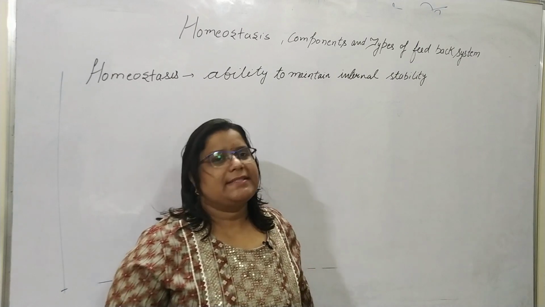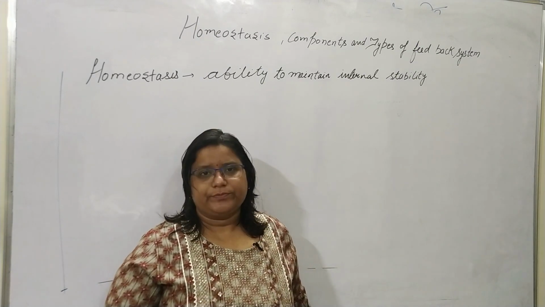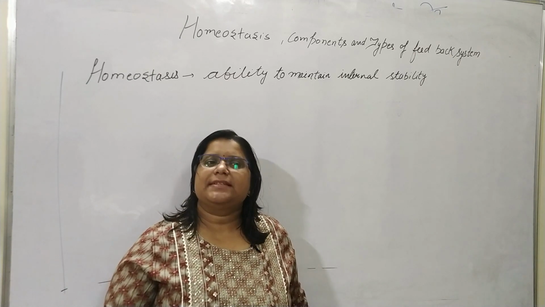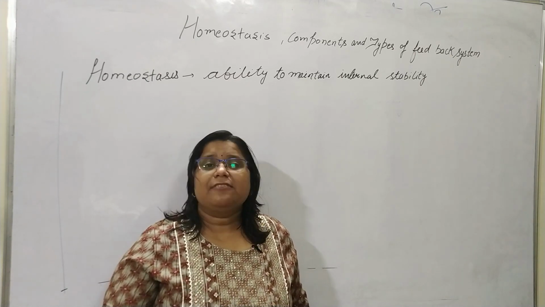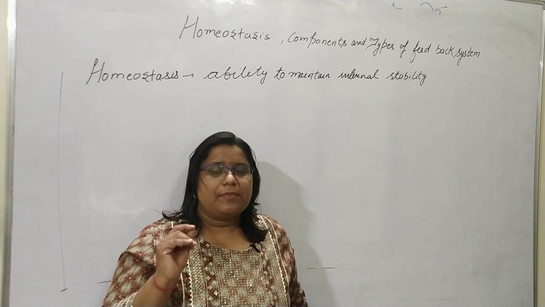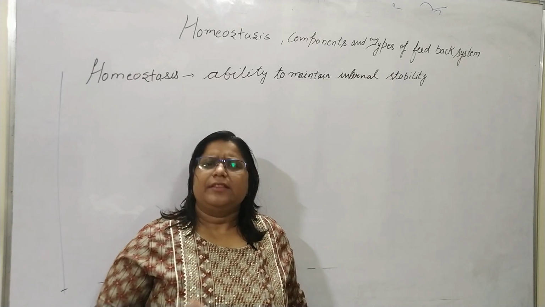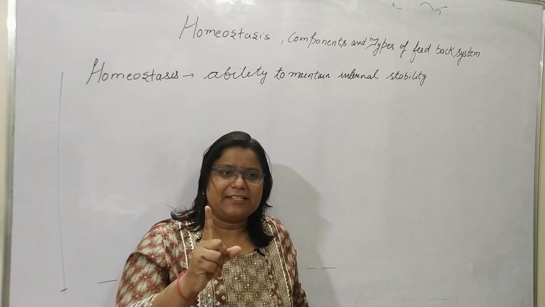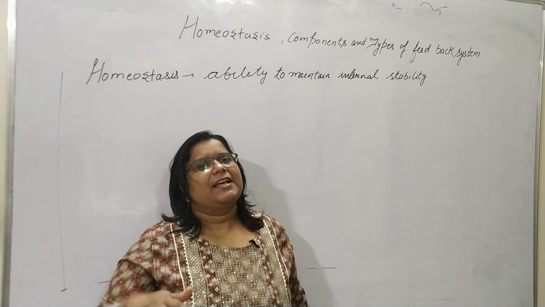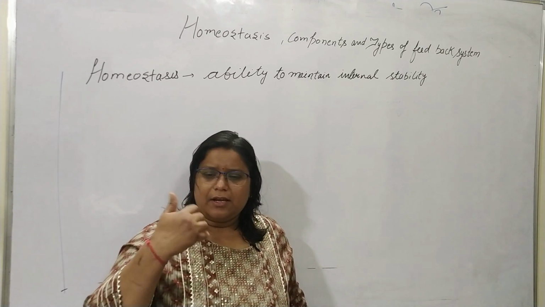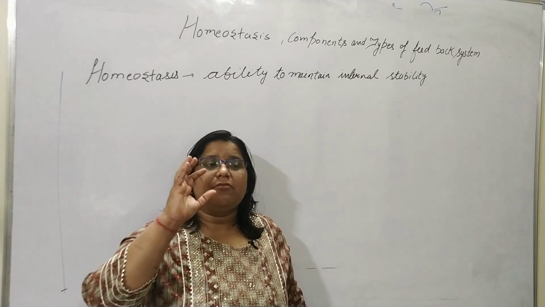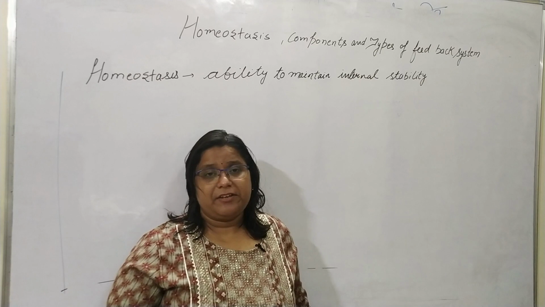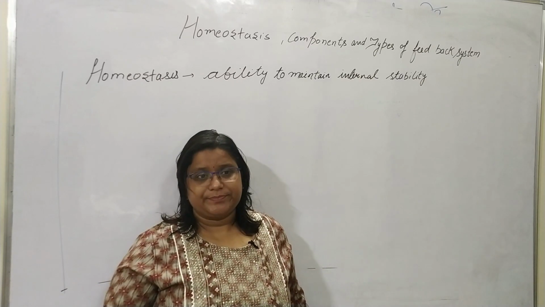But why does it need so? Because our body is continuously being disturbed. What are the factors which disturb our body? There are different factors. First, external factors, like very much heat outside, very much rain outside, very much cold outside.